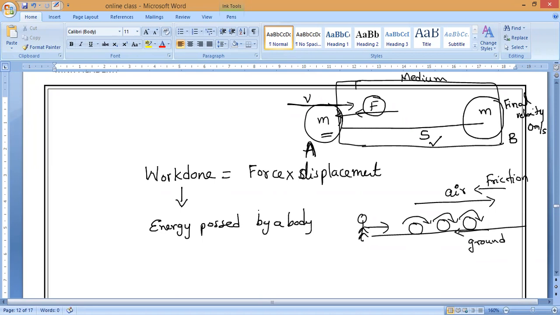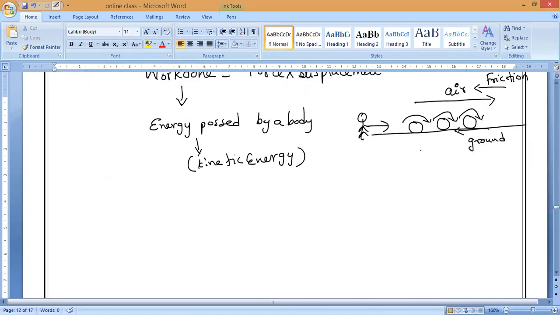Now, the energy possessed by a body due to its motion, which energy do we call it? Kinetic energy. So whatever the energy possessed by the body against this force to travel this distance s is equal to the work done. So can I say work done is equal to kinetic energy?